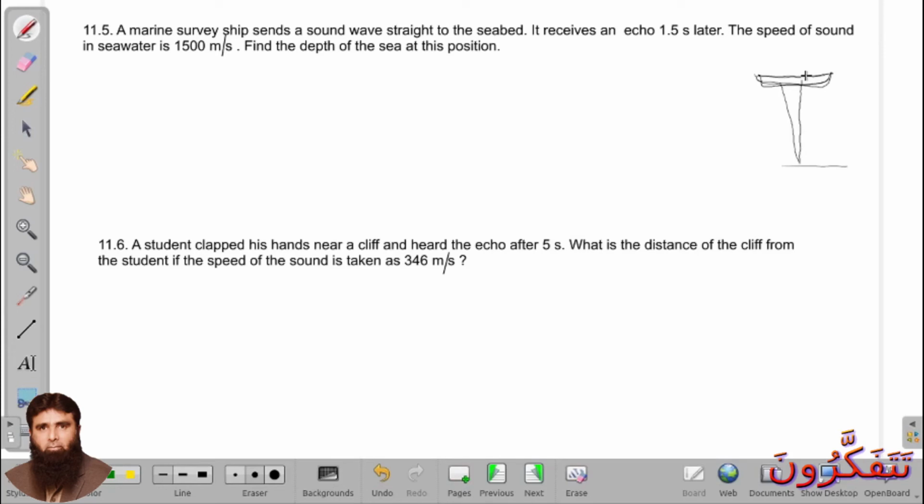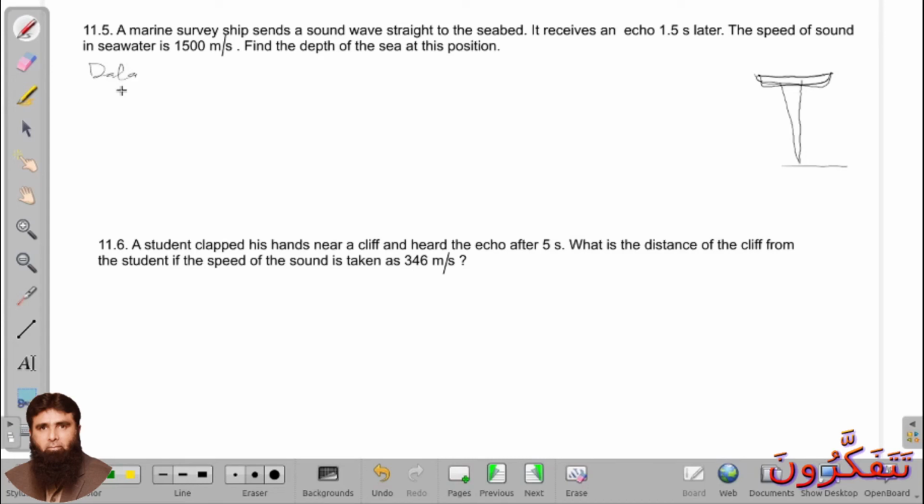So data: time is equal to 1.5 seconds. We have to find S, and V is equal to 1500 meter per second.